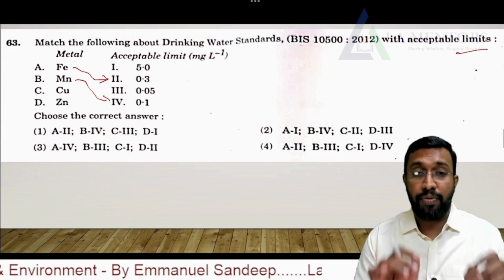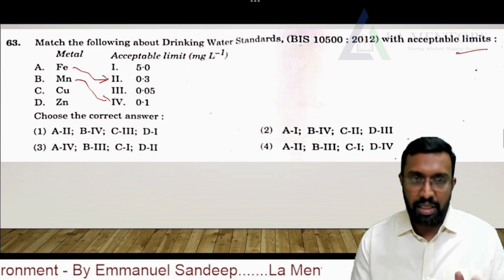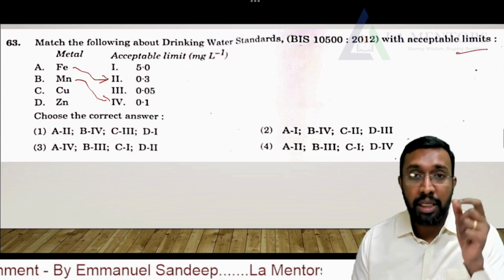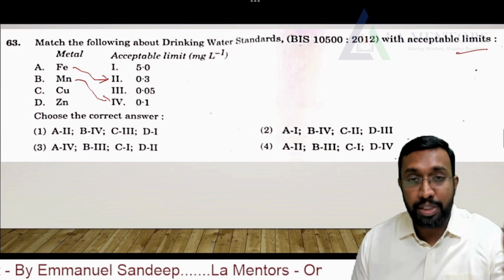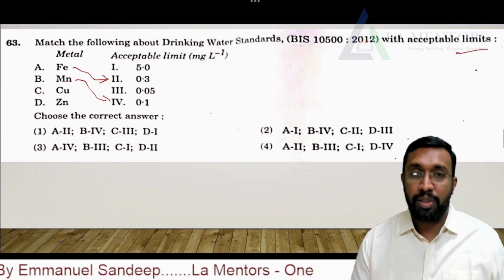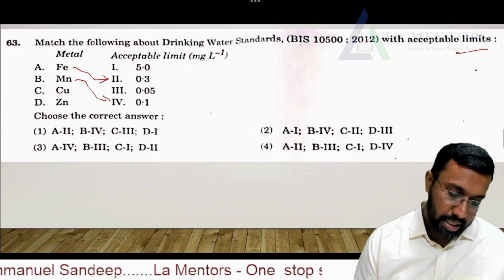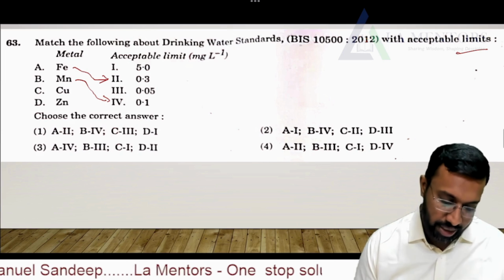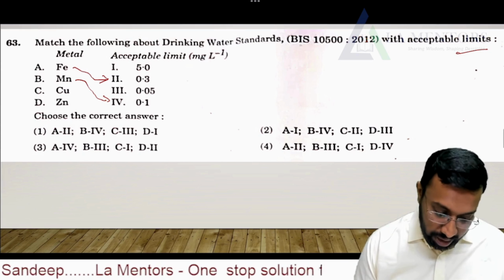That's the acceptable limit of these elements in the water. What I'm trying to talk about is the TDS, the total dissolved salts, or the entire mineral constituents present in the water, because water also contains a good amount of minerals. So Fe is 0.3, manganese 0.1, and these are very true.